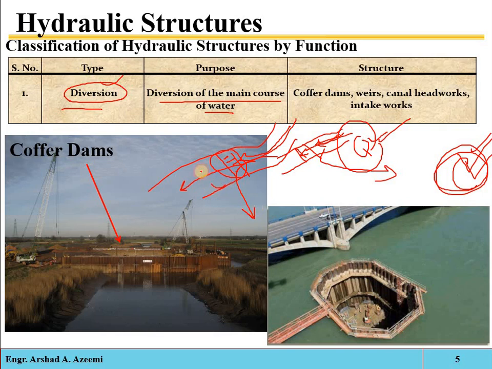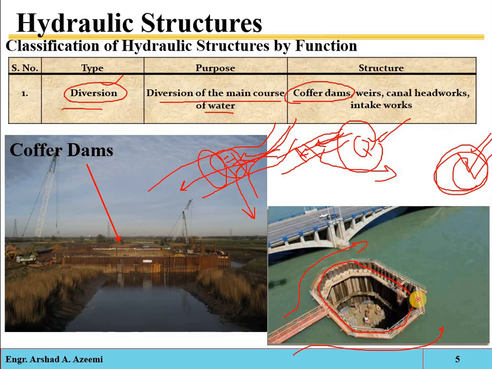The structure which is required for that diversion will be called the divergent structure. One example of a divergent structure is the coffer dam. See here, you can see that this structure is called a coffer dam. It is just diverting the water, disturbing the flow of water.